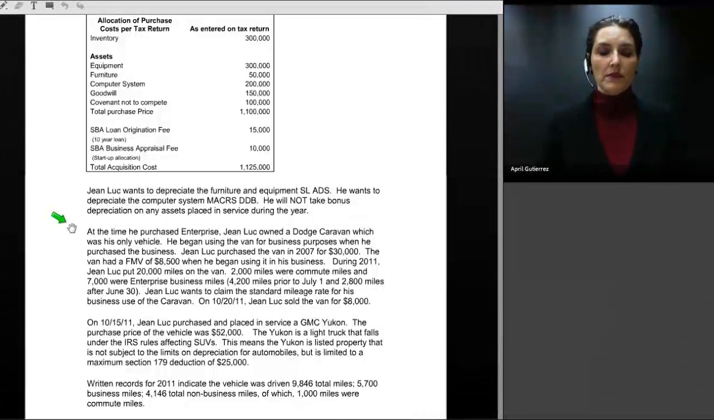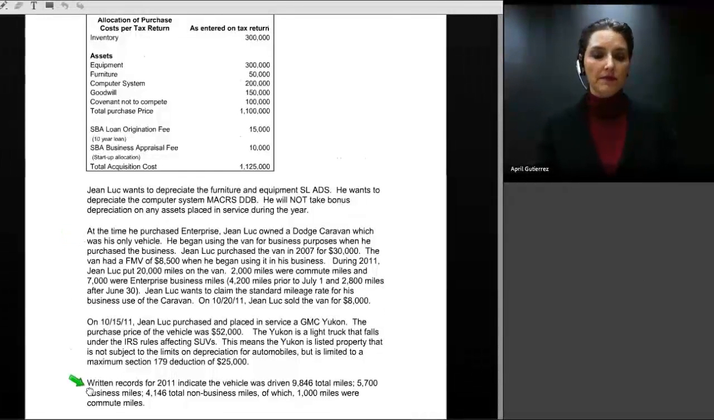Now, in addition to the startup costs shown here, Jean-Luc also incurred travel expenses as he was traveling around making a decision what business to purchase. And those travel expenses, when we get to them, will also be another amount that adds to startup. We provided you information in the wording of the problem about 2 vehicles that Jean-Luc used in his business.